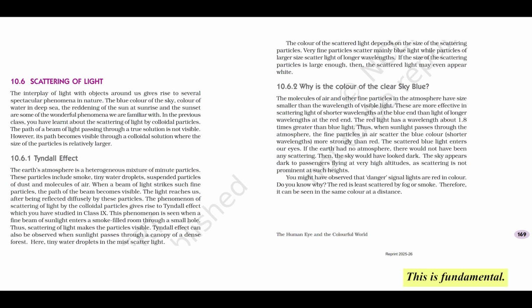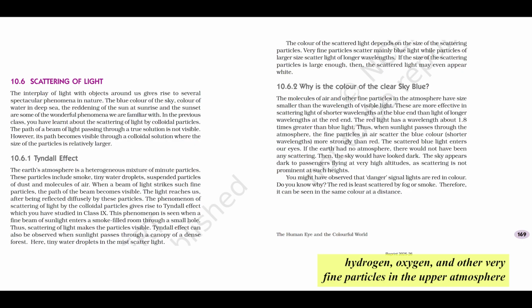This is fundamental. The molecules of air, nitrogen, oxygen, and other very fine particles in the upper atmosphere are tiny, much smaller than light wavelengths. As we just said, these tiny particles are super effective at scattering short wavelength light, blue and violet. They scatter blue light far more strongly than red light. Red has a longer wavelength, about 1.8 times longer. So as sunlight streams through the atmosphere, the blue-violet components get scattered vigorously in all directions by these air molecules. This scattered blue light comes at us from all over the sky, entering our eyes. And that's why the clear sky appears blue.